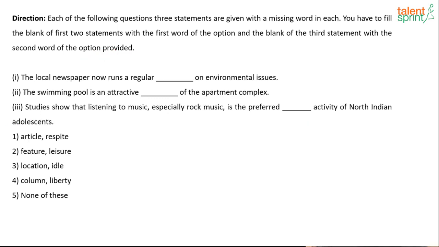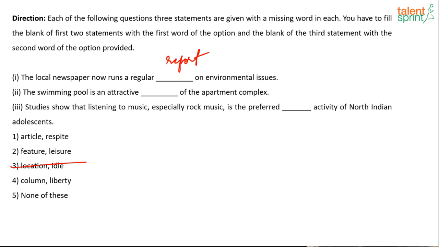The local newspaper now runs a regular dash on environmental issue. The local newspaper runs a regular dash on environmental, probably report we are talking about, or an article, or a feature. It can be anything, but it cannot be location. It can be column, it can be article, it can be feature, but it cannot be location. So let's look at the second one.